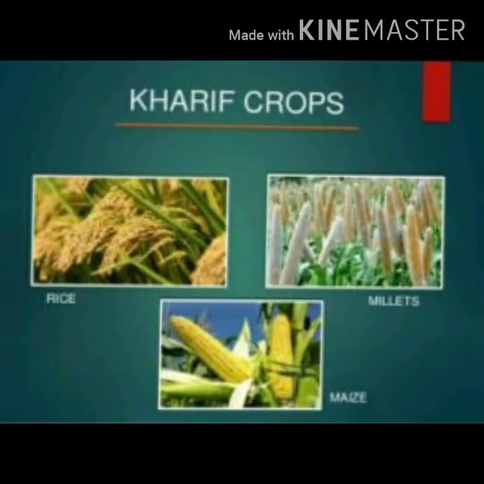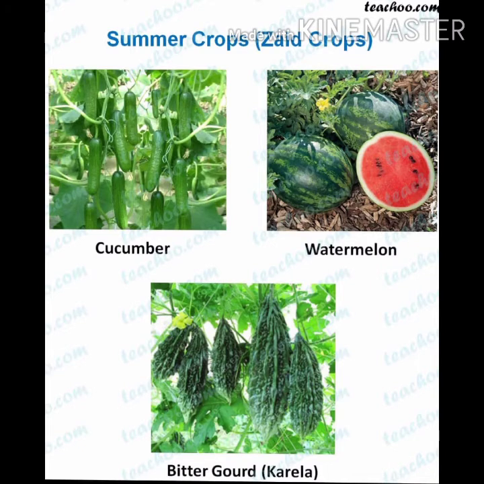Next we have Kharif crops, that is, the Kharif season. On the screen you can see Kharif crops. Whenever you get the question what is the Kharif season, it is an agricultural cropping season from early June to October. The main crops grown in the Kharif season are rice, millets, maize, jute, etc. Next we have the third season, that is Zaid. Whenever you get the question what is the Zaid season, it's the third season.